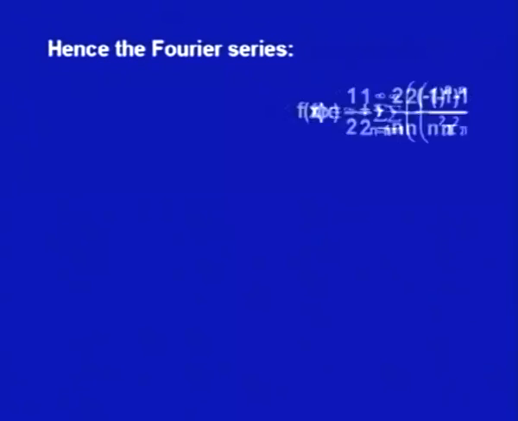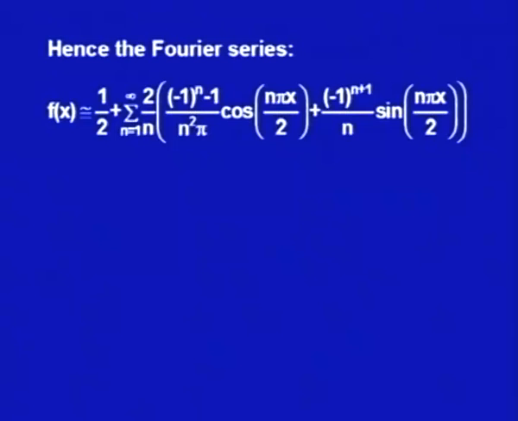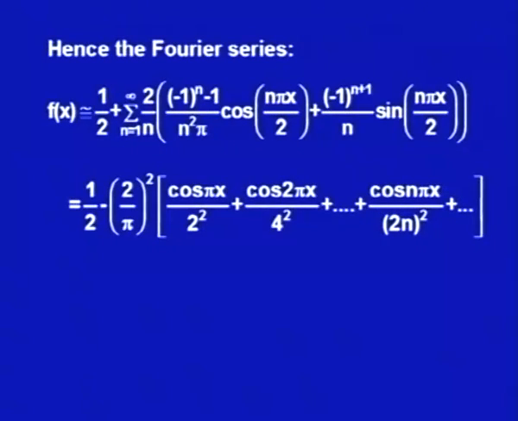So, the Fourier series would be fx as half plus summation n running from 1 to infinity of 2 upon n, minus 1 to the power n minus 1 upon n square pi cos n pi x over 2, plus minus 1 to the power n plus 1 upon n sin n pi x over 2. Thus, expanding it, half minus 2 upon pi whole square, taking common, we would be getting the terms here cos pi x upon 2 square plus cos 2 pi x upon 4 square plus and so on, cos n pi x upon 2 n whole square, and so on.